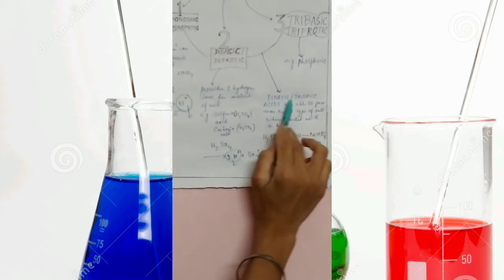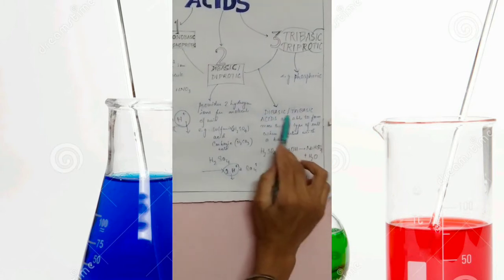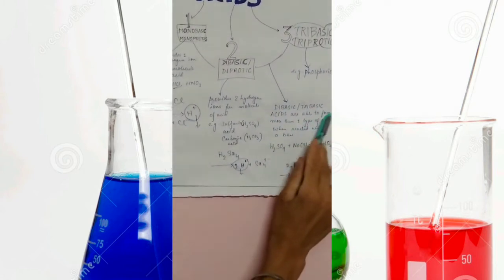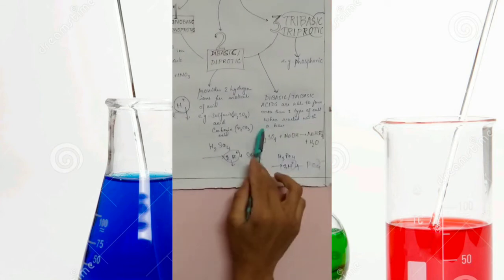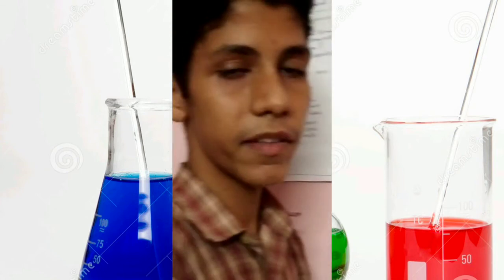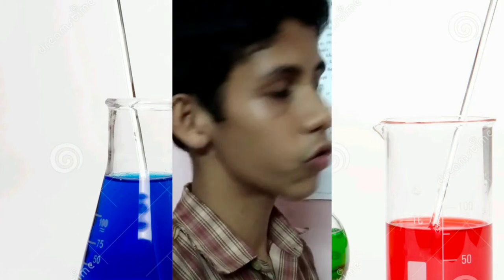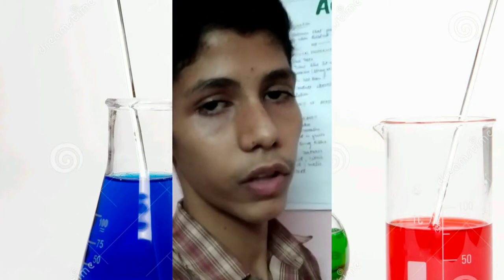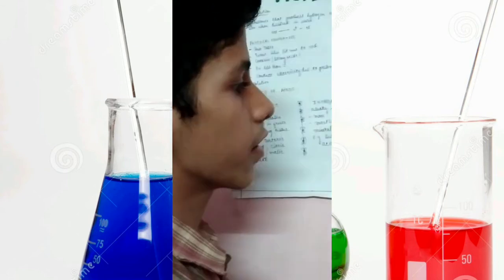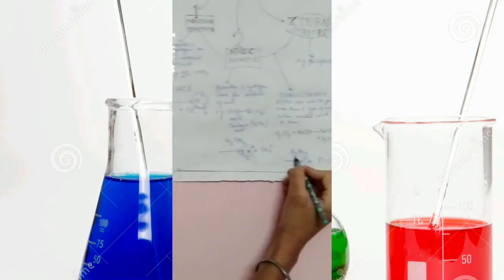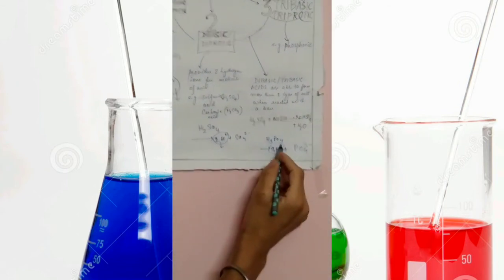Now here I have written one fact: dibasic or tribasic acids are able to form more than one type of salt when they react with a base. As they give more than one H plus ion when they dissociate, they are able to form more than one type of salt, such as H3PO4. This gives 3 H plus ions and PO4 3 minus.